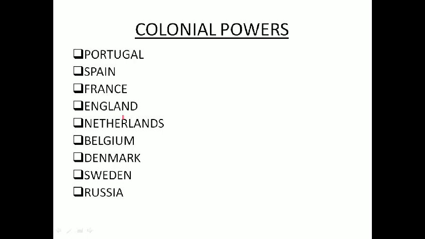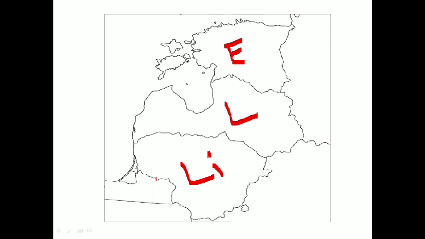So now Baltic countries plus the erstwhile Russian parts like Belarus, Ukraine, and Russia. The bigger part here we have Russia.